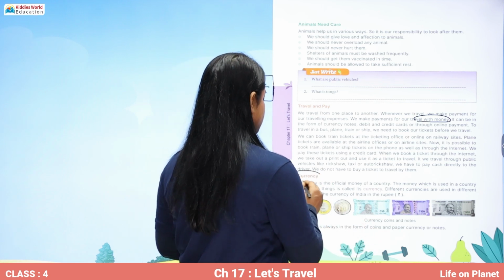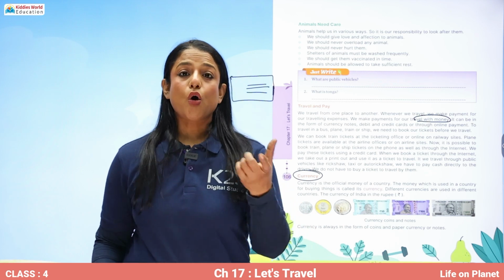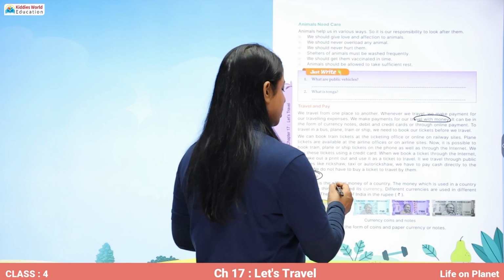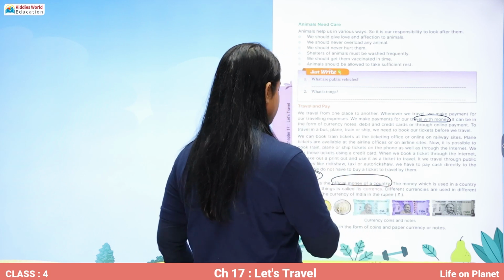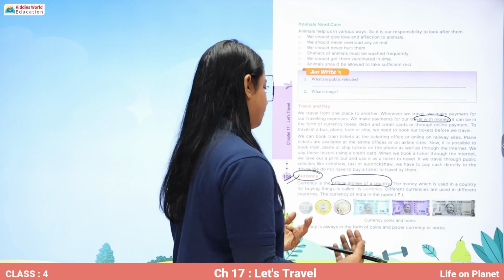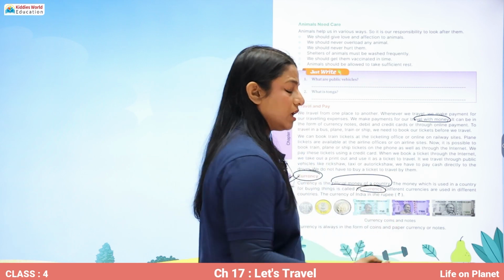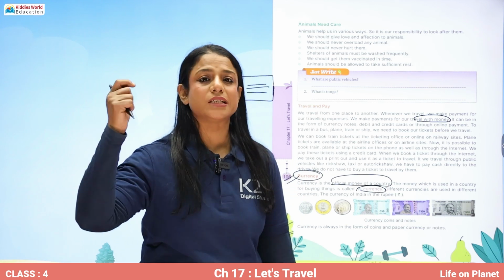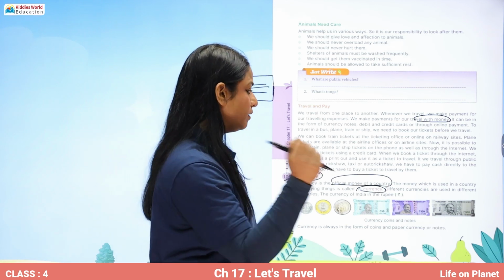Now what is a currency? Currency is the official money used in any country. So official money of any country is its currency. The money which is used in a country for buying things is called its currency. So for example, in India, whenever we have to buy something, we use Indian currency, that is the Indian rupee.